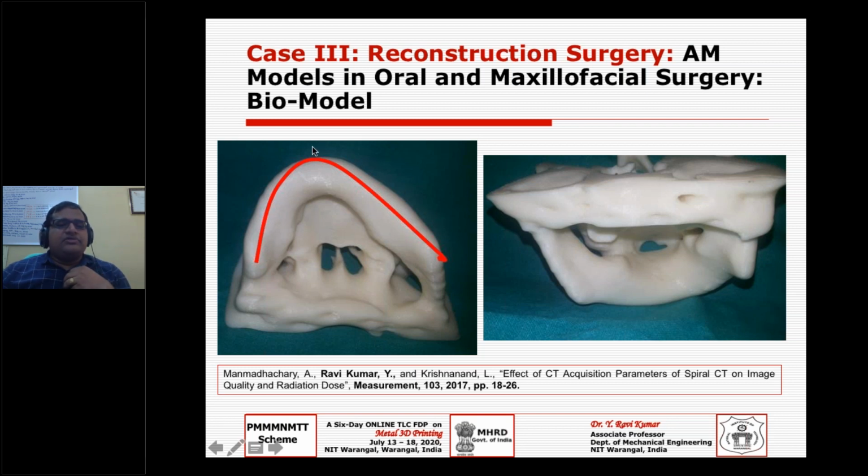anatomy, but here we can see this is the problem. Because of that, the ramus height on one side is this much, and if you see the ramus height on the other side, it is very small in comparison. What we need to do is stretch this ramus bone to the length of this one.